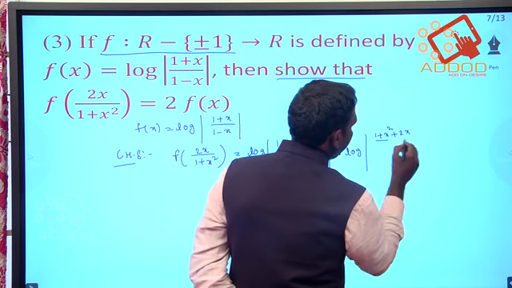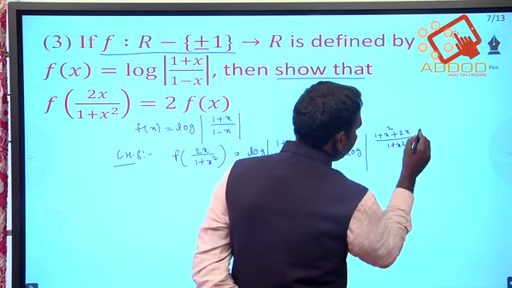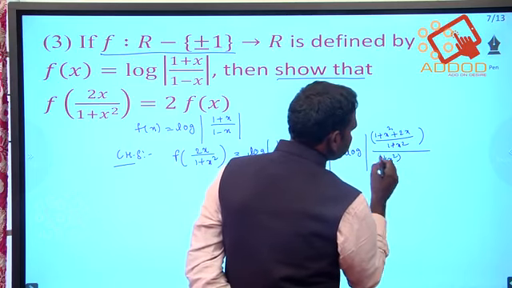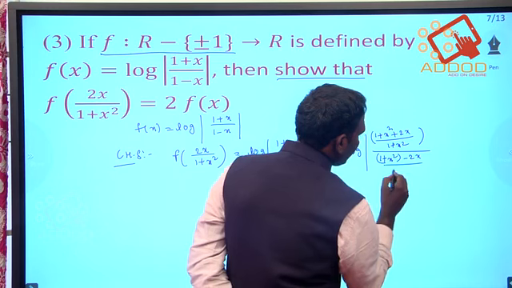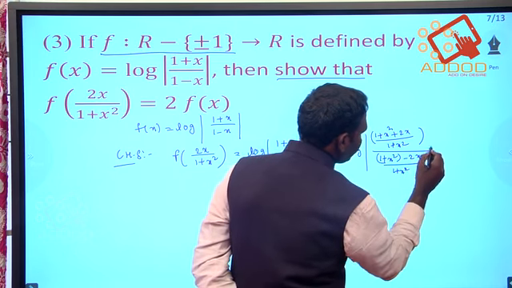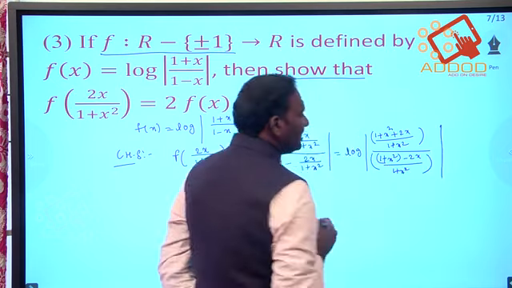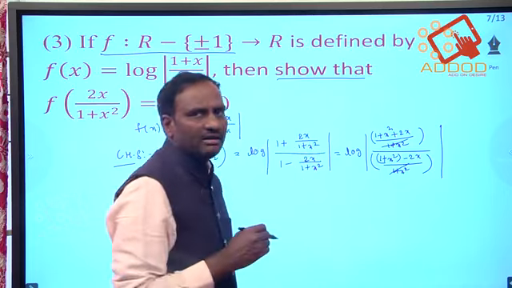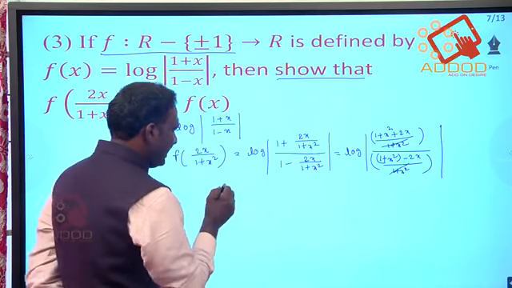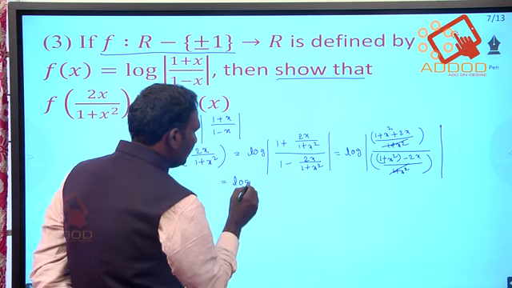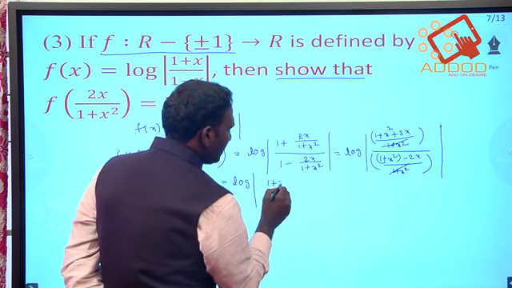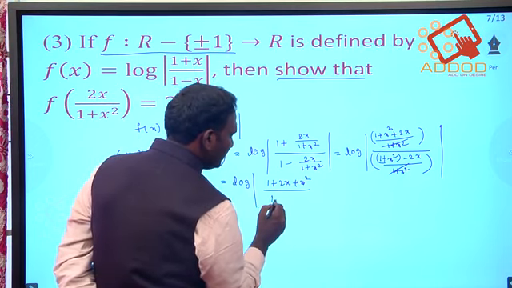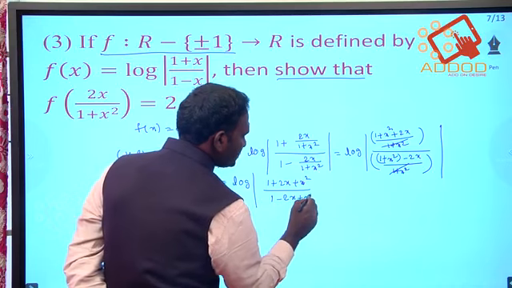Now taking the LCM, it is log mod of 1 plus x square plus 2x by 1 plus x square, divided by 1 plus x square minus 2x by 1 plus x square. Both denominators are the same, so they get cancelled. Now the remaining is log mod of 1 plus, writing in order, 2x plus x square by the denominator 1 minus 2x plus x square.